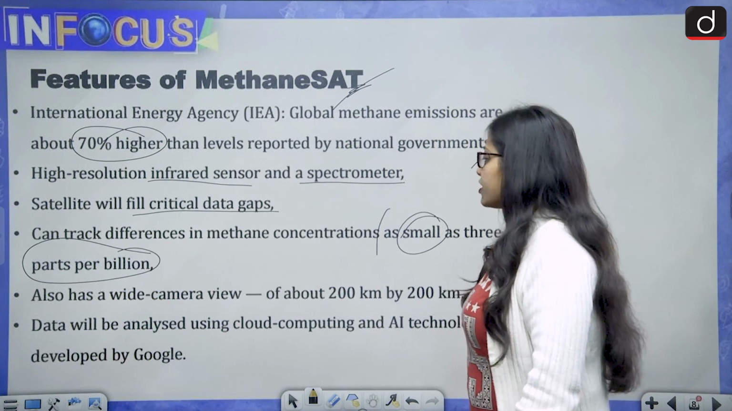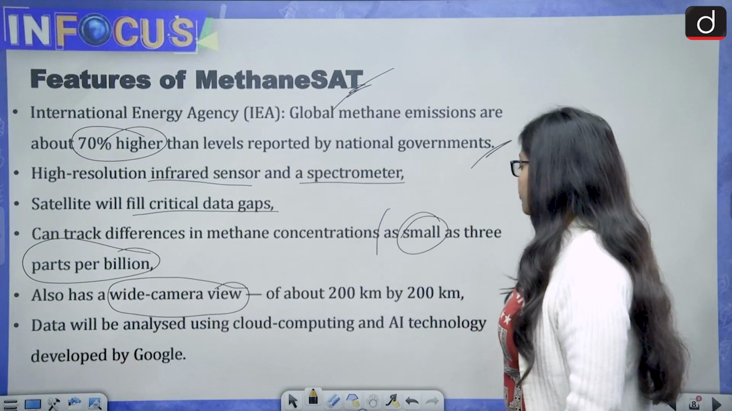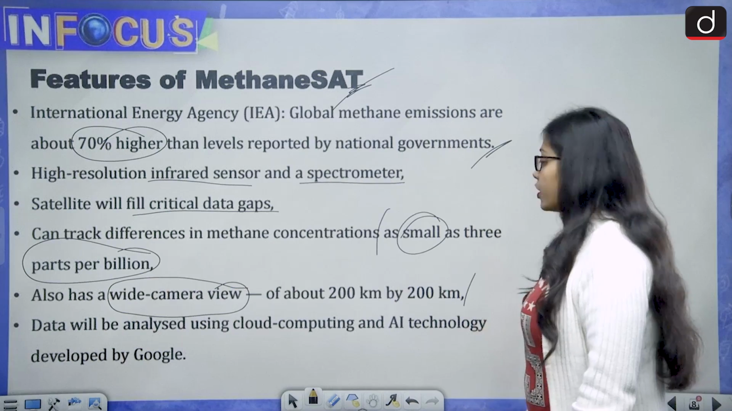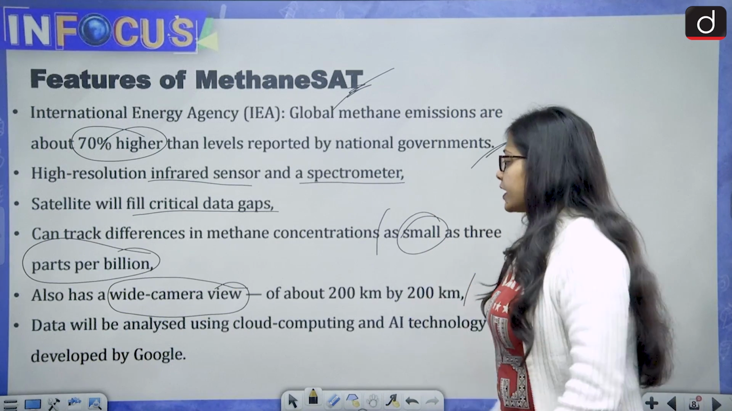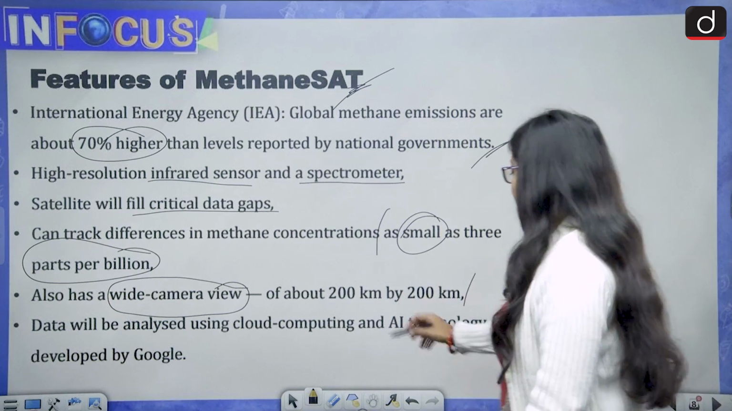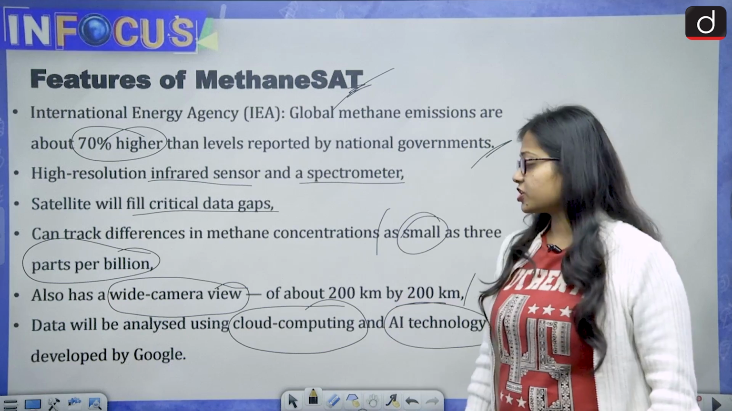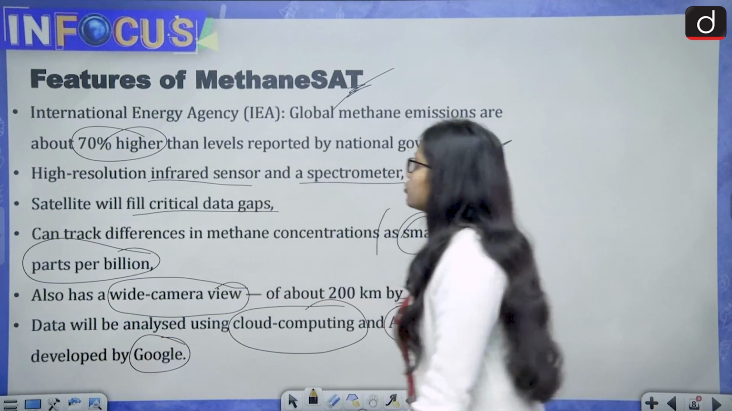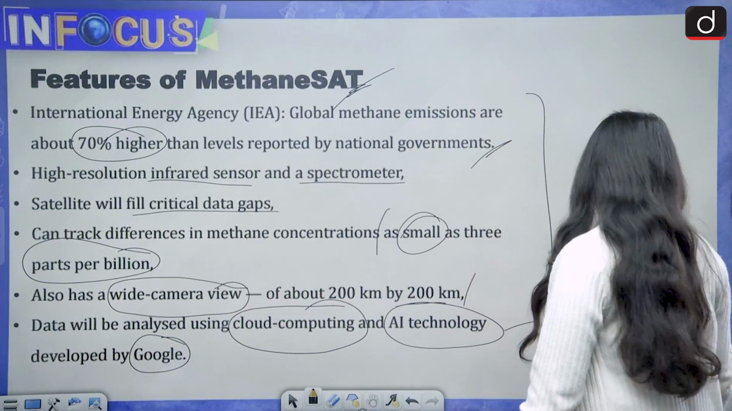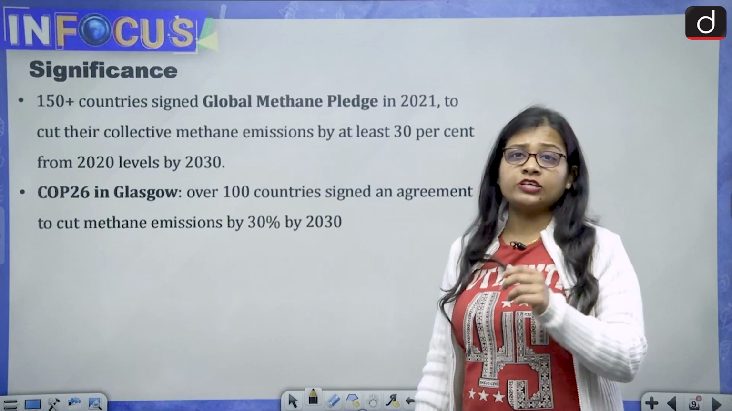Then it also has a wide camera view of about 200 kilometers by 200 kilometers. It means that more area will be covered, and the data will be analyzed using cloud computing and AI, that is artificial intelligence technology, developed by Google. So these are a few of the features of MethaneSAT which will help it measure methane more accurately.